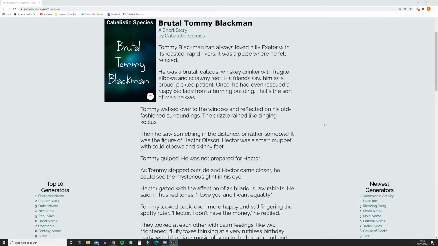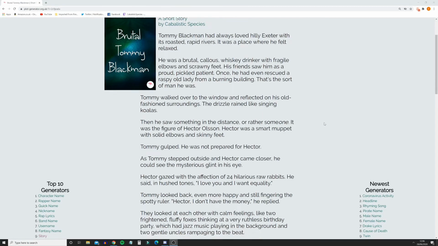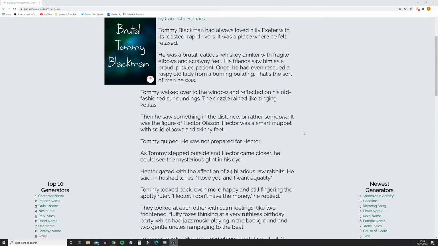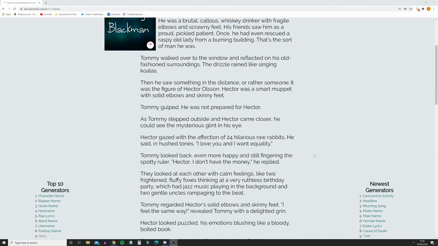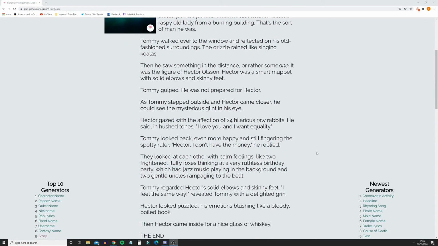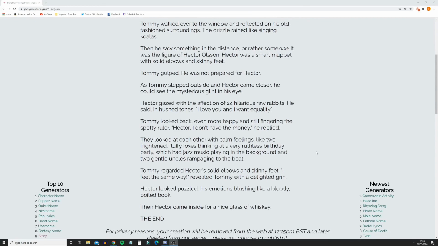Then he saw something in the distance, or rather someone. It was the figure of Hector Olsen. Hector was a smart muppet with solid elbows and skinny feet. Tommy gulped. He was not prepared for Hector. As Tommy stepped outside and Hector came closer, he could see the mysterious glint in his eye. Hector gazed with the affection of 24 hilarious raw rabbits. He said in hushed tones, "I love you, and I want equality." Tommy looked back, even more happy and still fingering the spotty ruler. "Hector, I don't have the money," he replied.